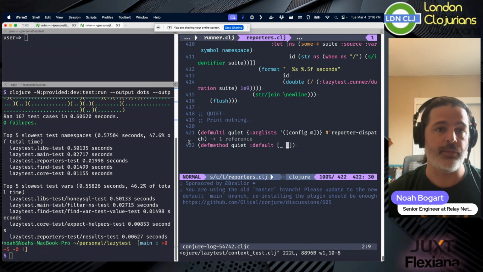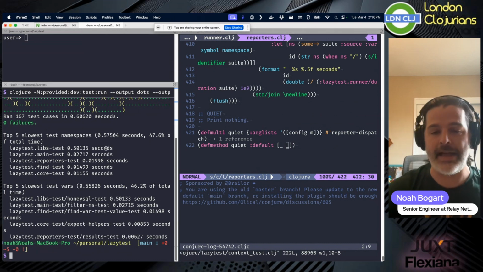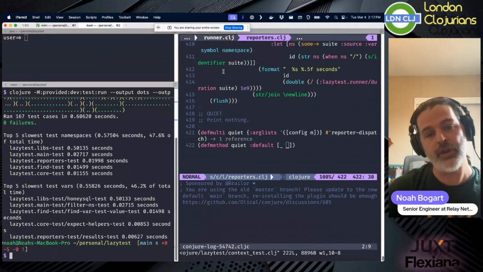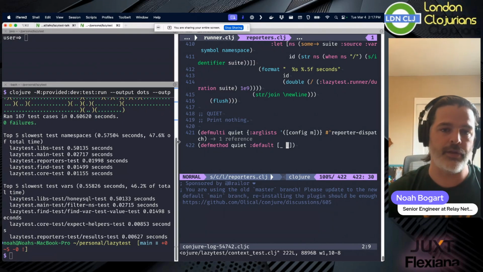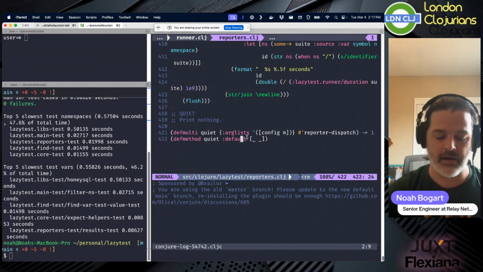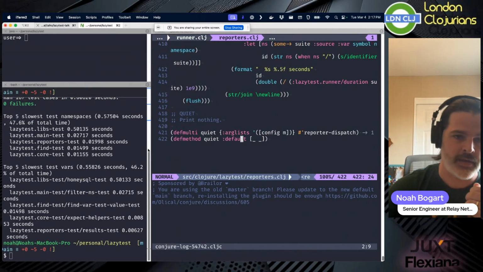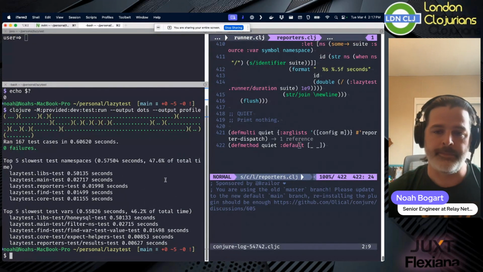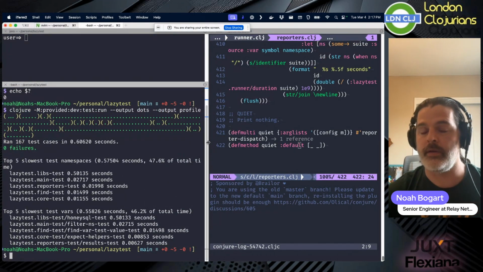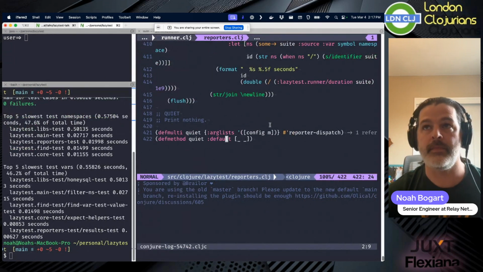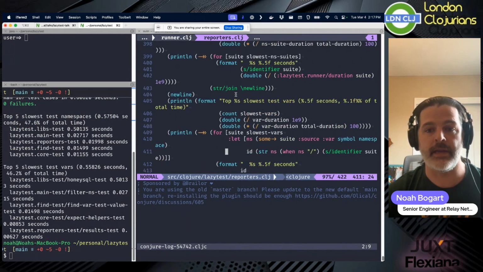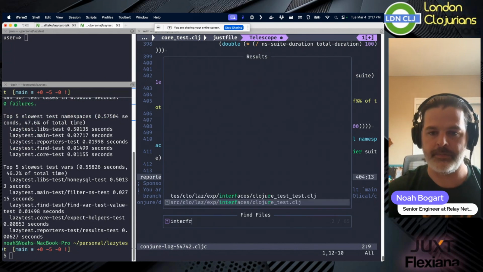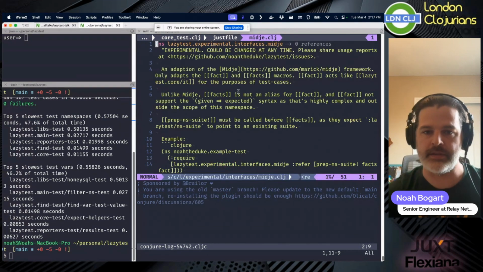And so modifying this is as simple as including these things in your configuration, right? What's the other? I showed off the metadata, the vars, the pretty printing. Interfaces. Yeah, let's show this off.